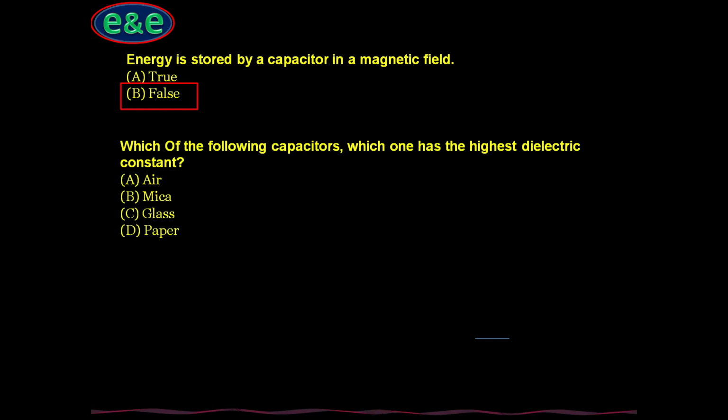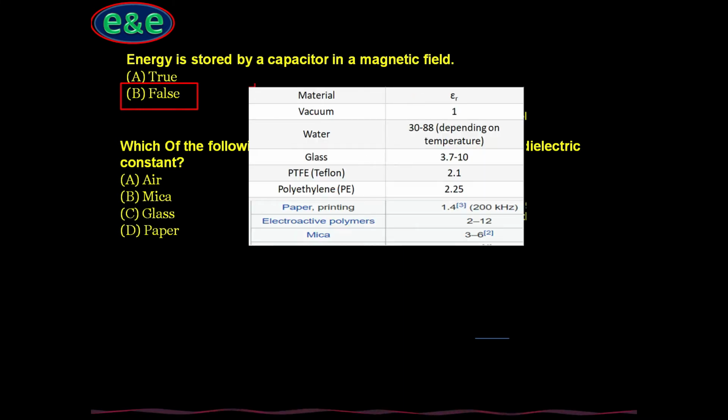Which one of the following capacitors has the highest dielectric constant? Among these four, which one has the highest dielectric constant? The answer is glass, and you can see this chart. The dielectric constant of vacuum is unity, water is 30 to 88, glass 3.7 to 10, then Teflon and other materials. So in the series the maximum is glass.